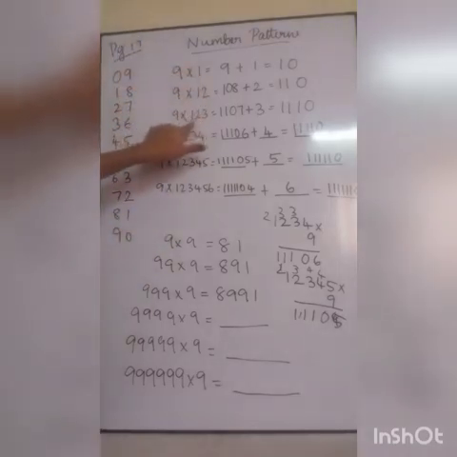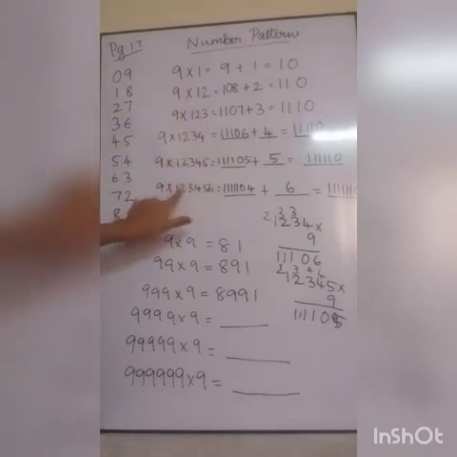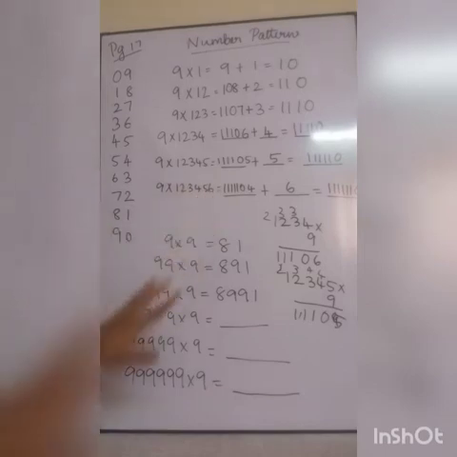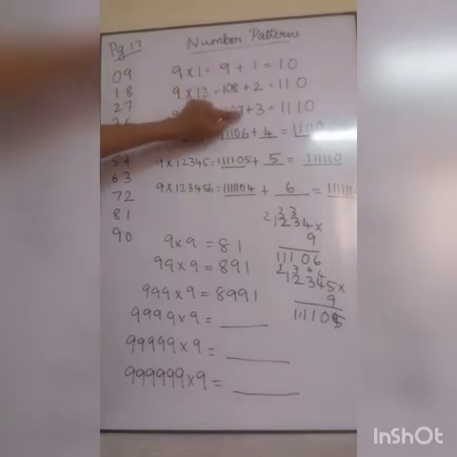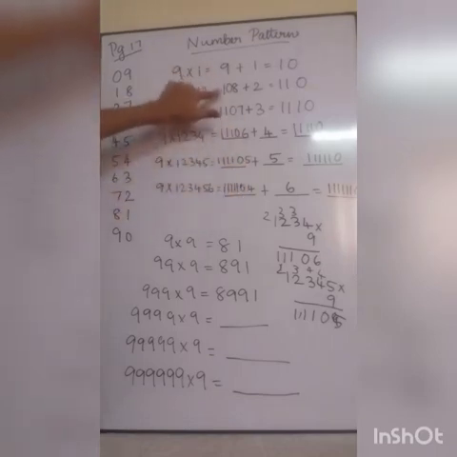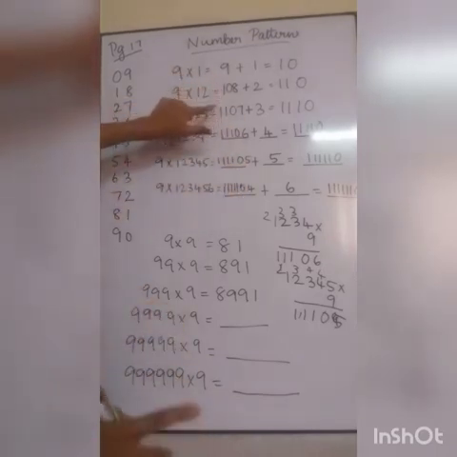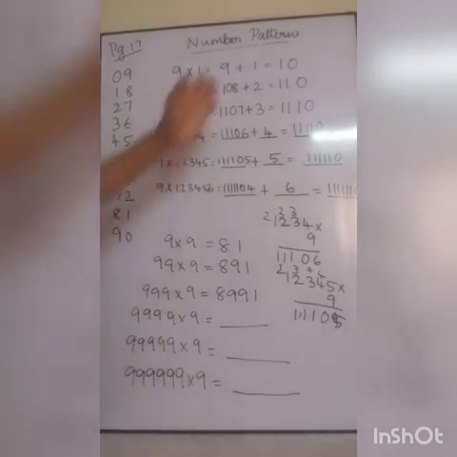Next, 1, 1, 2, 1, 2, 3, 1, 2, 3, 4, 1, 2, 3, 4, 5, 1, 2, 3, 4, 5, 6. Next, 9, after that 108, because if you put 0 here, 0 is coming. So 9, 8, 7, 6, 5, 4, then all zeros, then here only 1, next 2 ones, 3 ones, 4 ones, 5 ones. So this is one pattern, right?